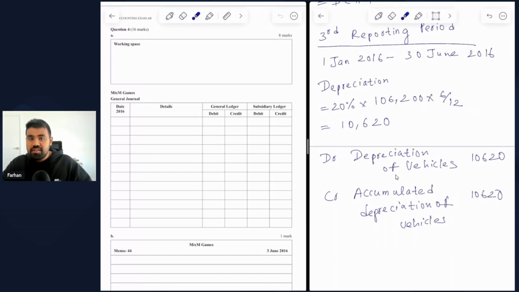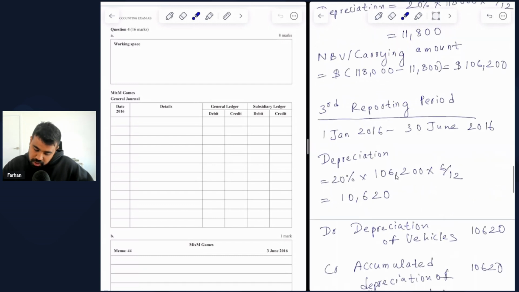So this is the main difference between the general ledger and the subsidiary ledger. None of the journal entries that we have done in the additional information has any impact for the accounts receivable, specifically not a singular customer. So therefore, none of the journal entries that we have to prepare today will need to go in the subsidiary ledger. So let's start with the first one then.